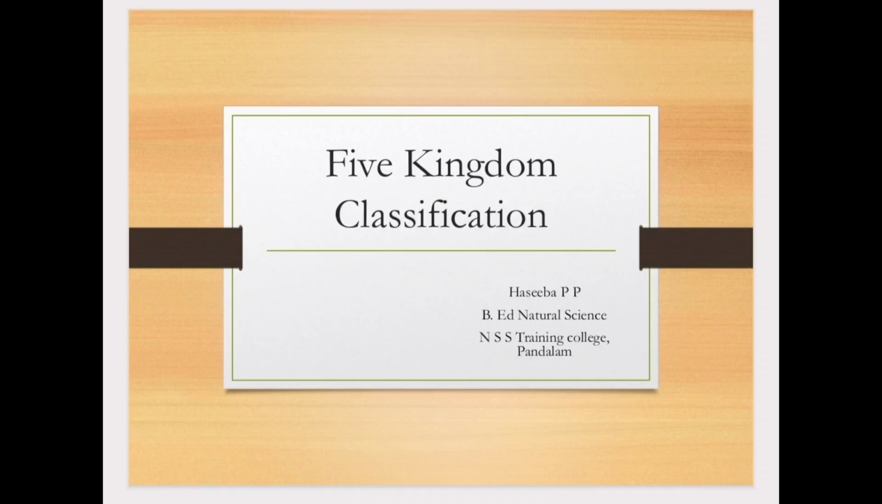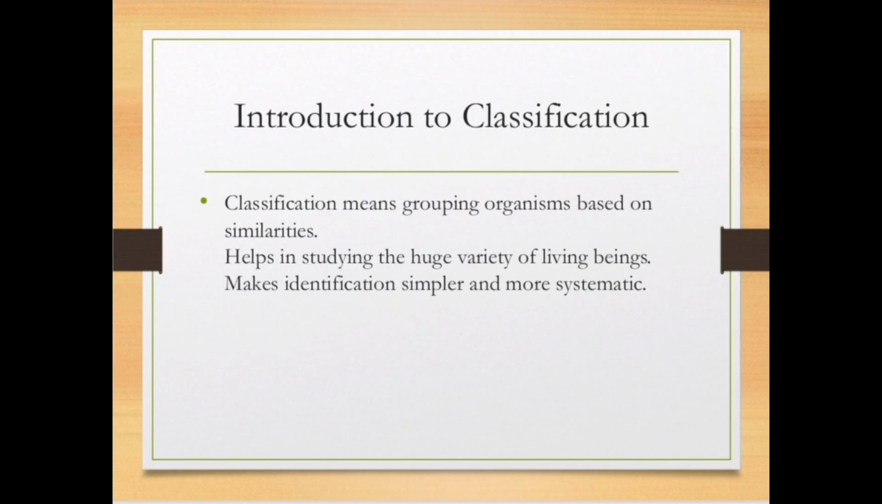Today we are going to learn about five kingdom classification, which was proposed by R.H Whittaker in 1969. Before going to five kingdom classification, we need to know about classification. Classification means grouping of organisms based on their similarities. Classification helps to study a huge variety of living organisms, and it also makes identification simple and more systematic.